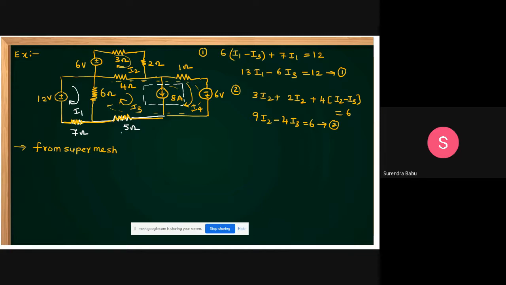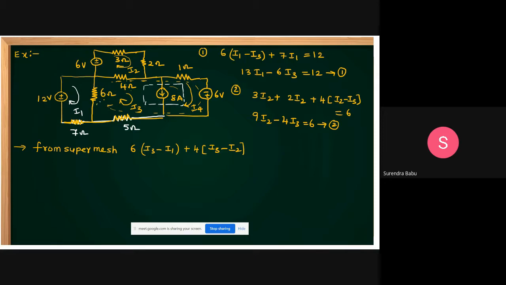Okay, students? Now see, I'm starting from this point: 6 into I3 minus I1, plus 4 into I3 minus I2. See, if a super mesh is there, you please consider how to apply KVL. But in this branch, it is I4 only. Students, I am going like this.